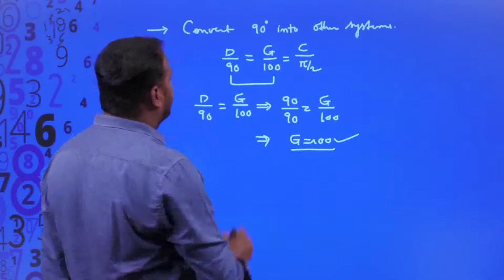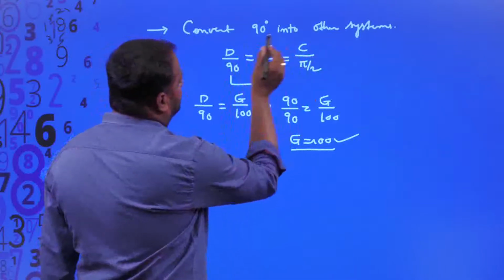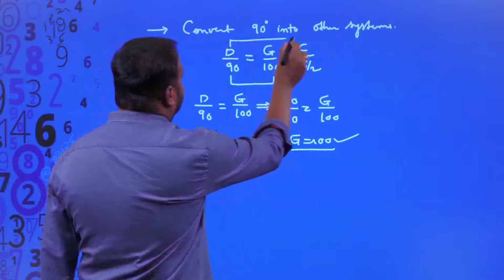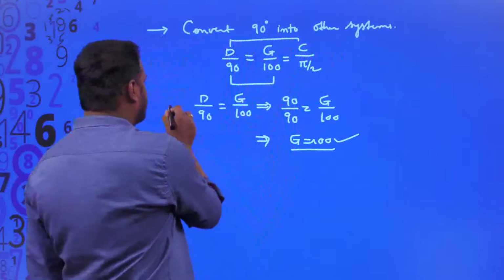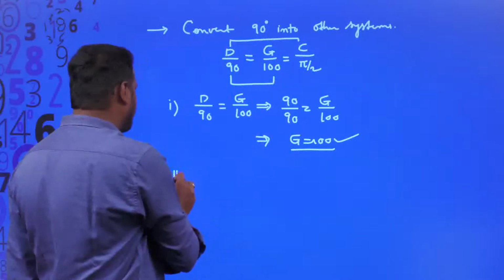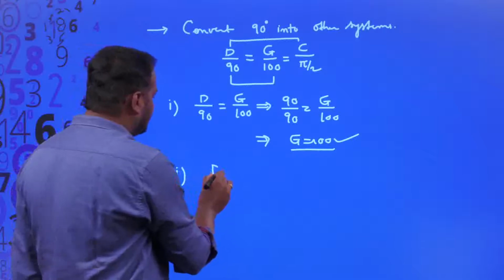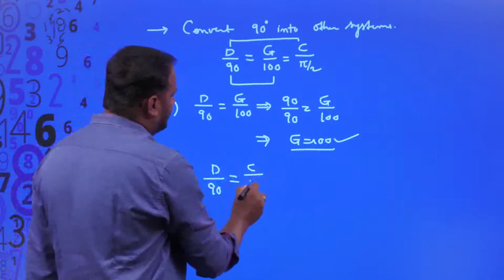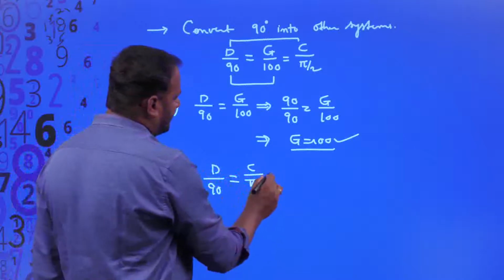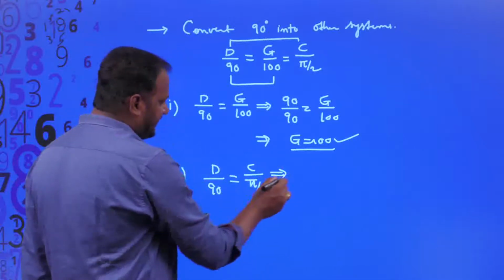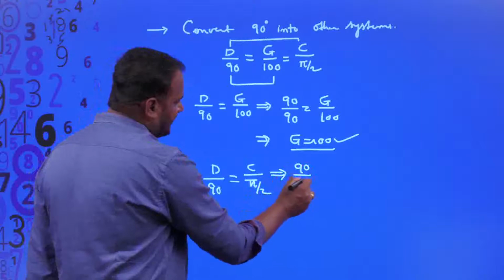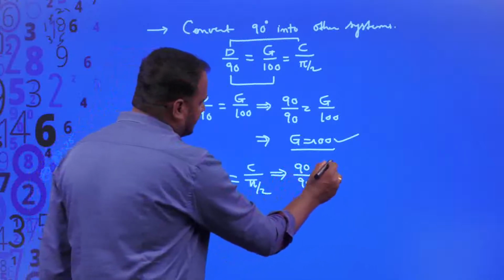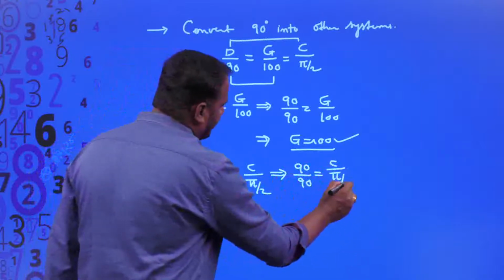Similarly, converting 90 degrees into radians, I will have to consider the other two. The second one is d by 90 is equal to c divided by pi by 2. Again degrees are 90, so 90 upon 90, which is equal to c divided by pi by 2.